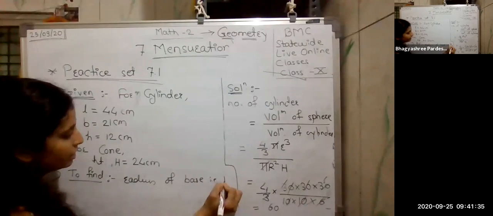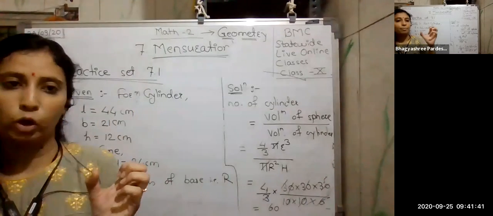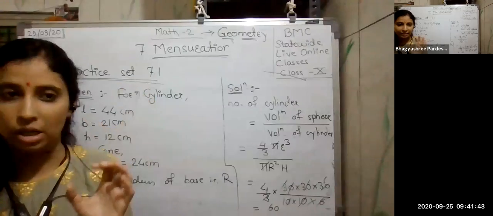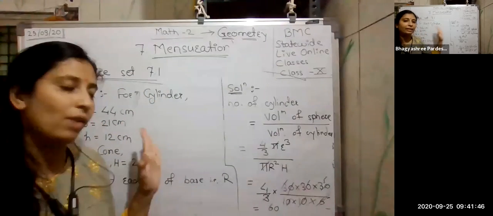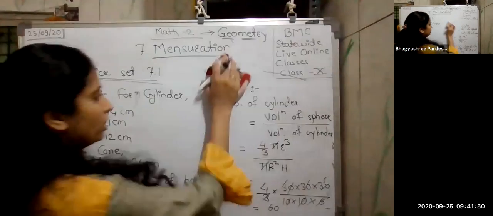That is, I am considering it as capital R. This thing I have to find out. Now again, I am melting the cuboid, means I am melting its volume, right here. So we will require again the volumes here. So whatever is given, that I am going to use here now.